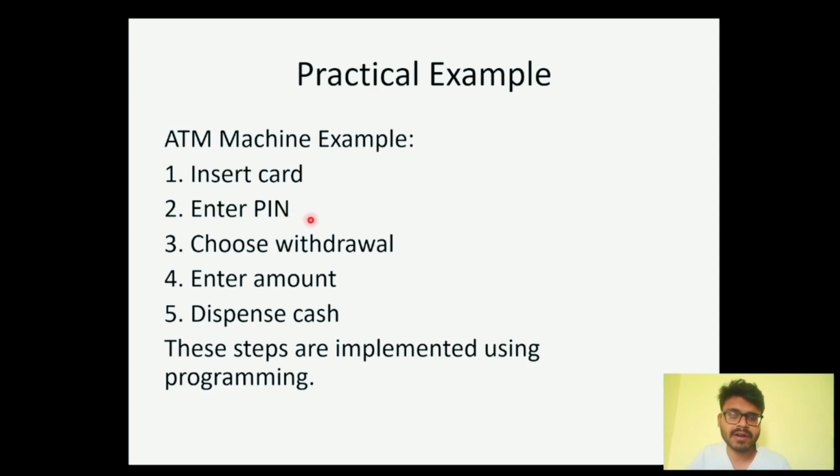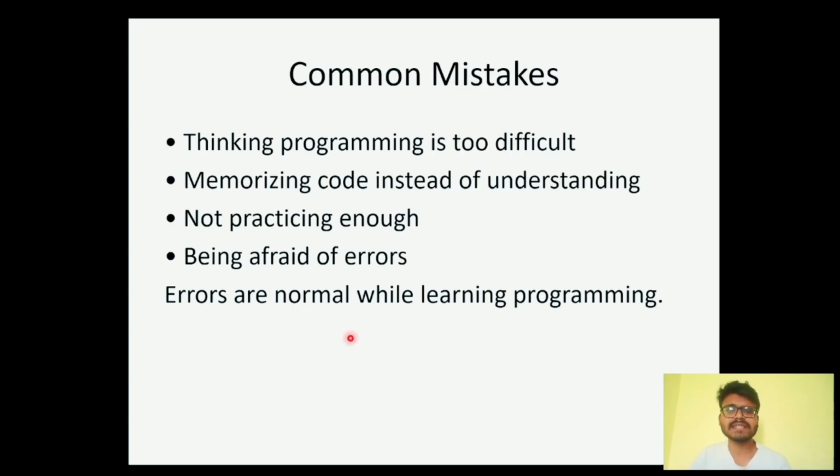For example, in the real world, take the example of an ATM machine. How do we take money out of this ATM machine? We give step-by-step instructions to the ATM machine. First, we insert the card. Second, we enter the PIN. Third, we choose withdrawal and enter the amount we need. And finally, the ATM machine will process all these steps and dispense the cash. All these steps are implemented using programming. These step-by-step instructions are given to the machine, and it processes all the steps and dispenses the cash we want.